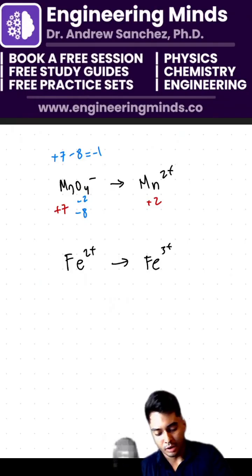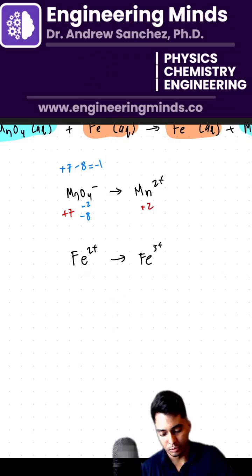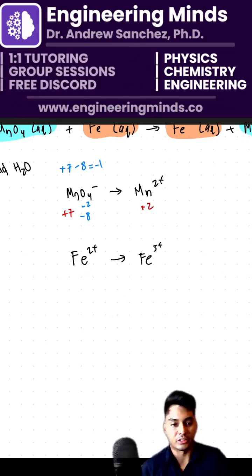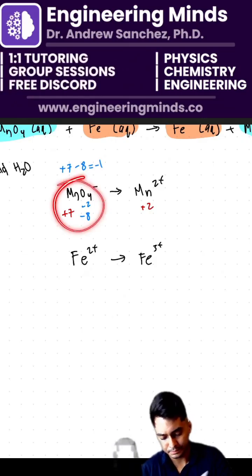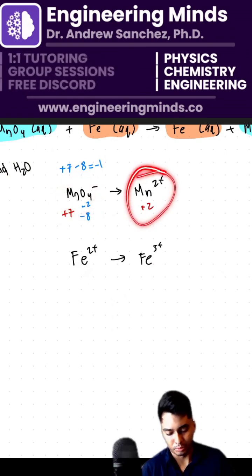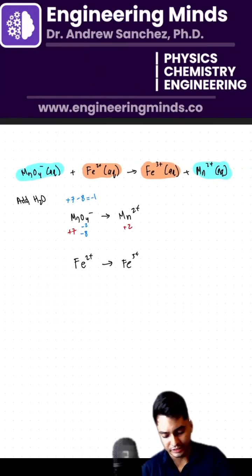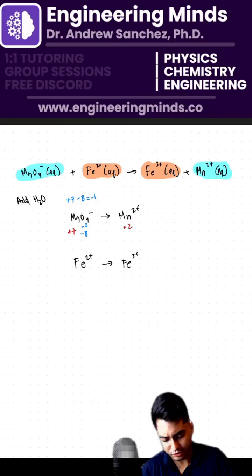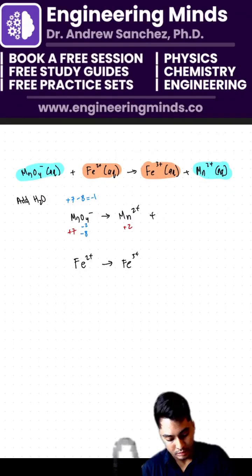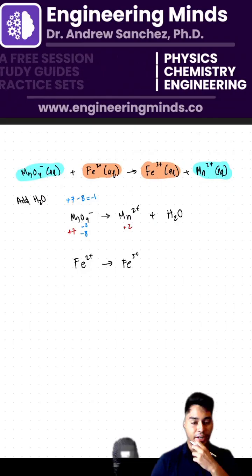Now, I'm going to add water. I'm going to add H2O. And so, am I going to add it to the left-hand side or the right-hand side? Well, notice that I have MnO4 minus and then Mn2 plus here. I got to balance out oxygen on the side that does not have water. There you go. So I got to add water here.